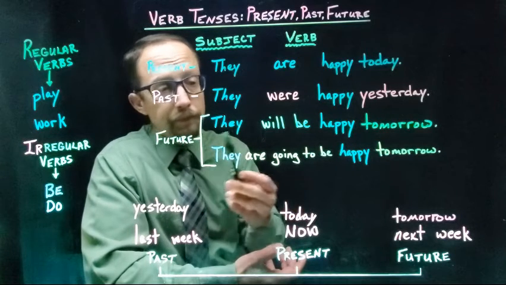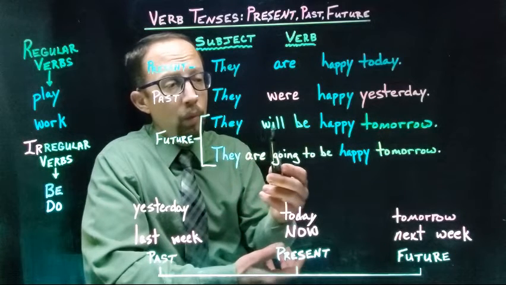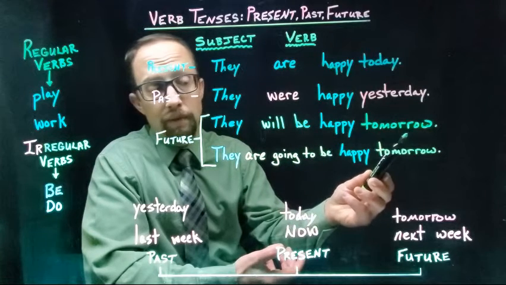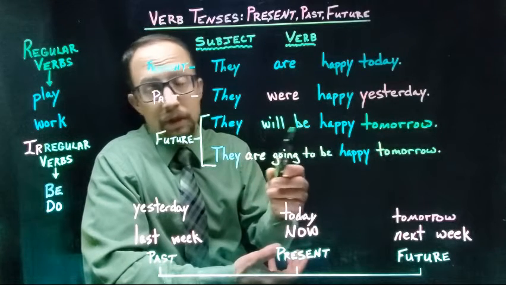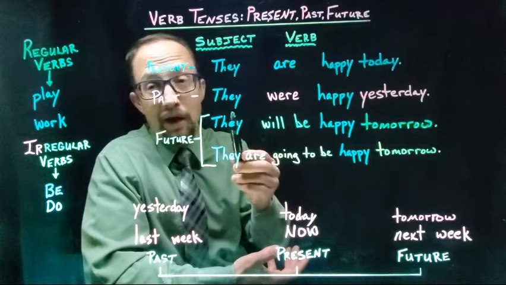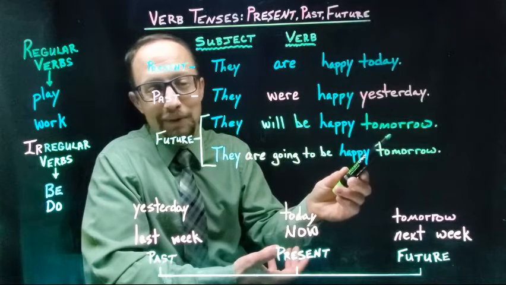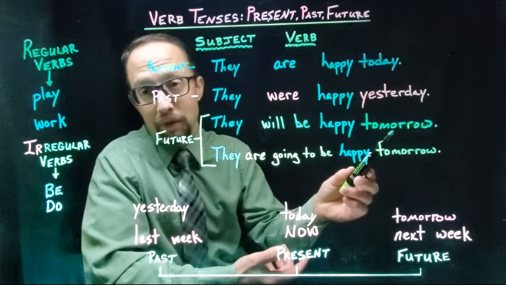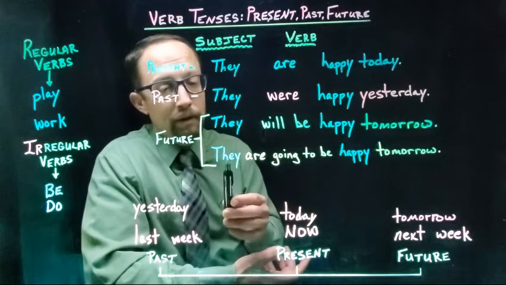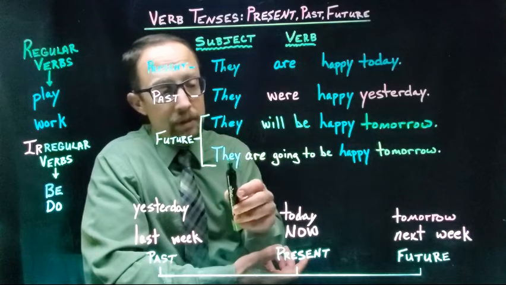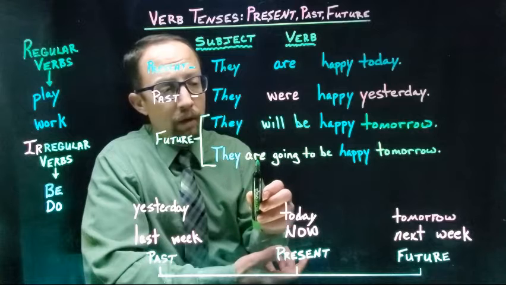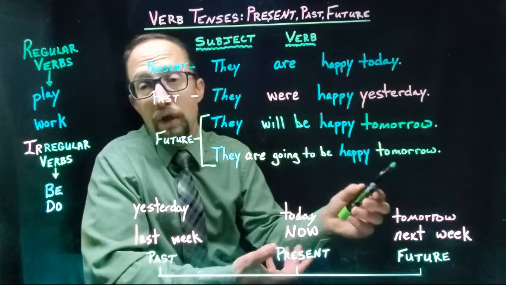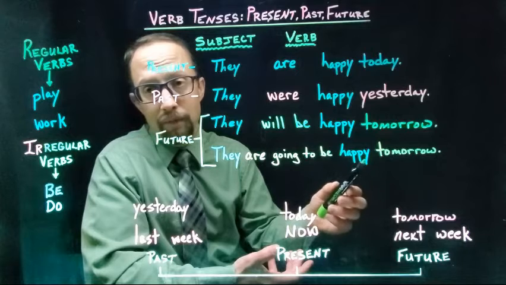Future tense, they will be happy tomorrow. This one does not change. You would say, I will be happy tomorrow, or she will be happy tomorrow. Okay? The second future tense, they are going to be happy tomorrow.